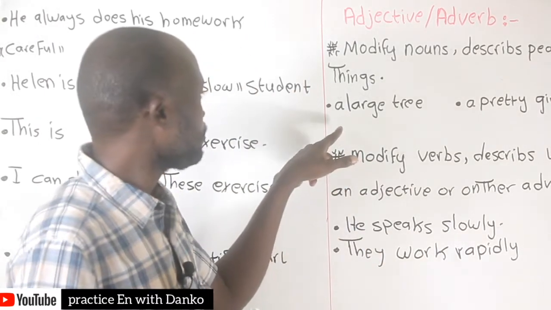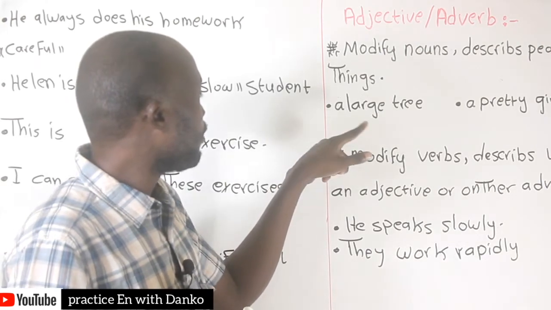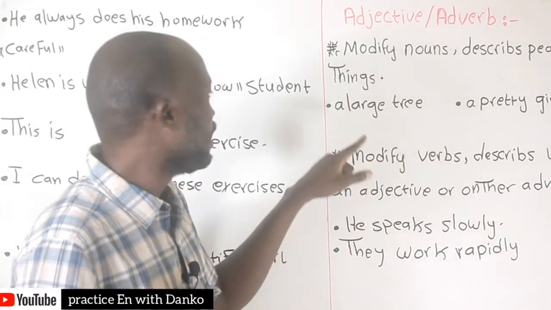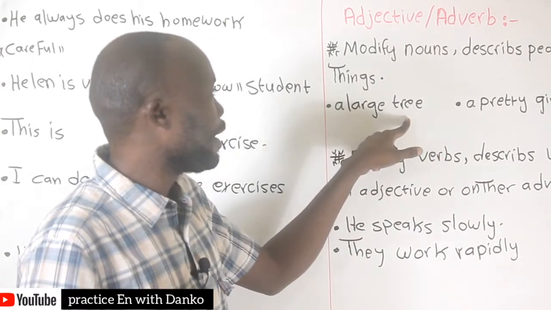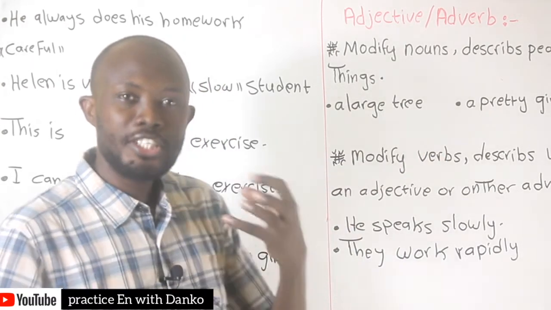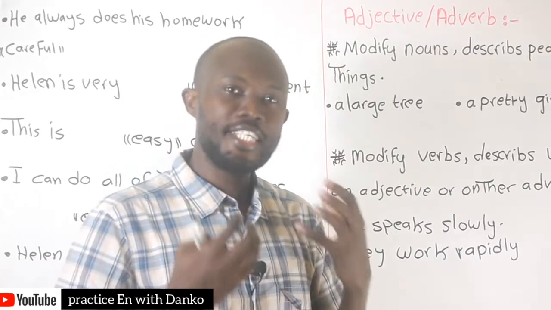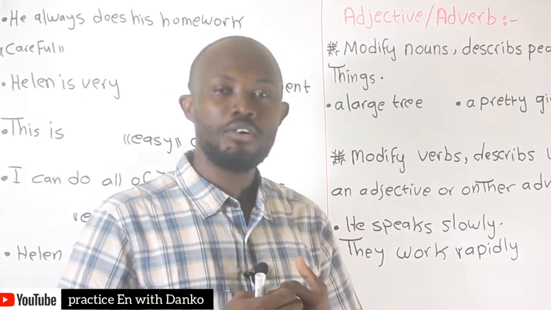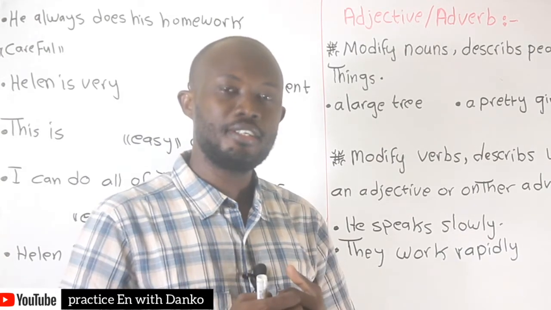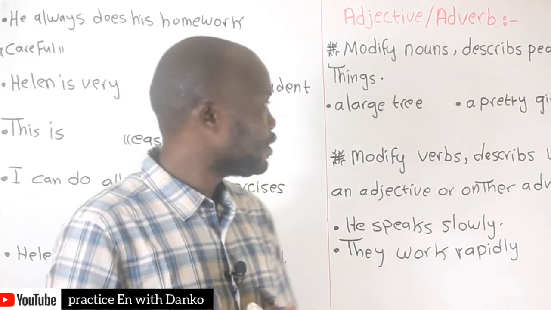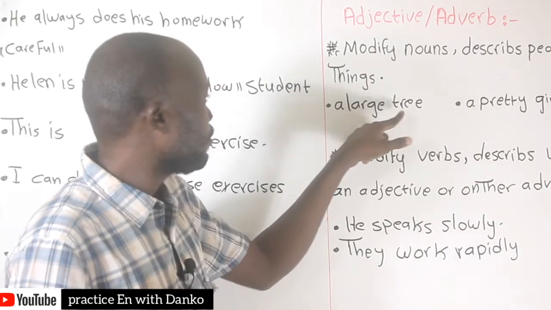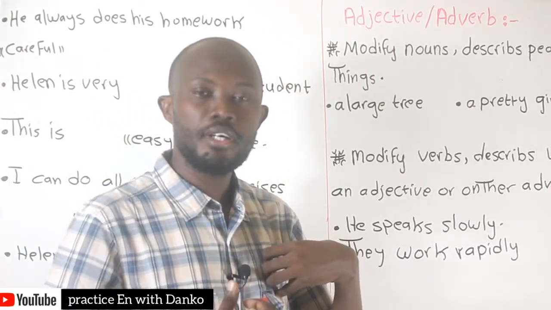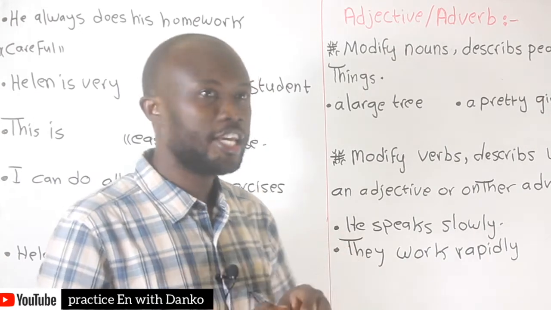First, a large tree. The sentence is a large tree. As you remember, an adjective describes people or things. As you see here, a large tree. Here, the adjective describes a thing, and the thing is the tree.